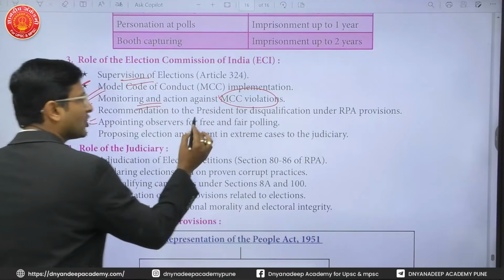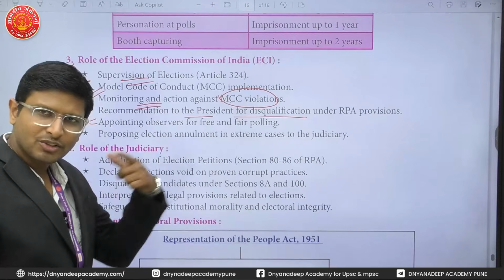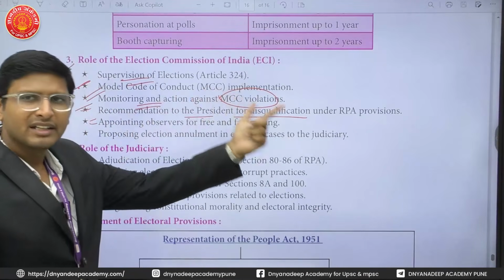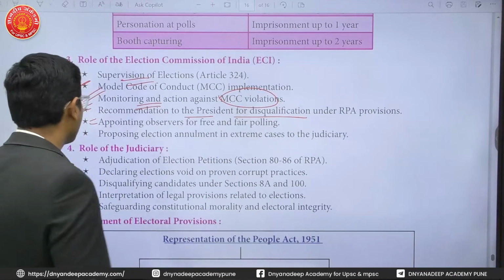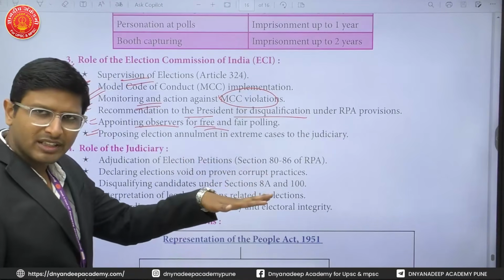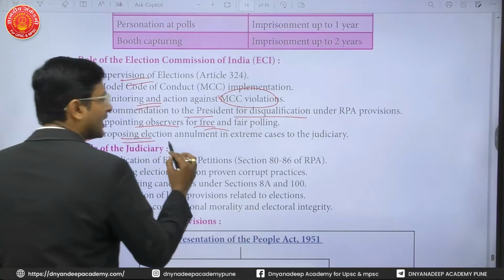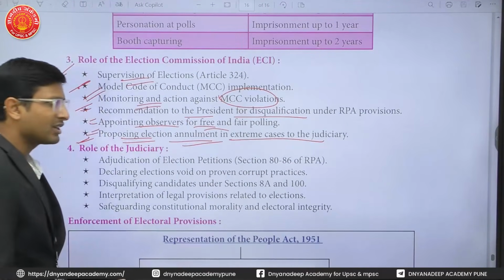Then recommendation to the President for disqualification. If the Election Commission thinks a person should be disqualified under the Representation of People Act, it can recommend it to the President, and the President will disqualify. Appointing observers for free and fair polling. Observers are appointed at the polling booths for free and fair polling. Proposing election annulments in extreme cases to the judiciary.